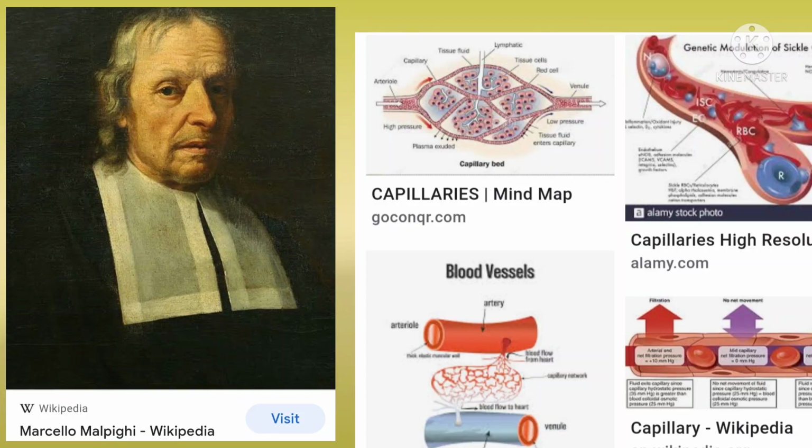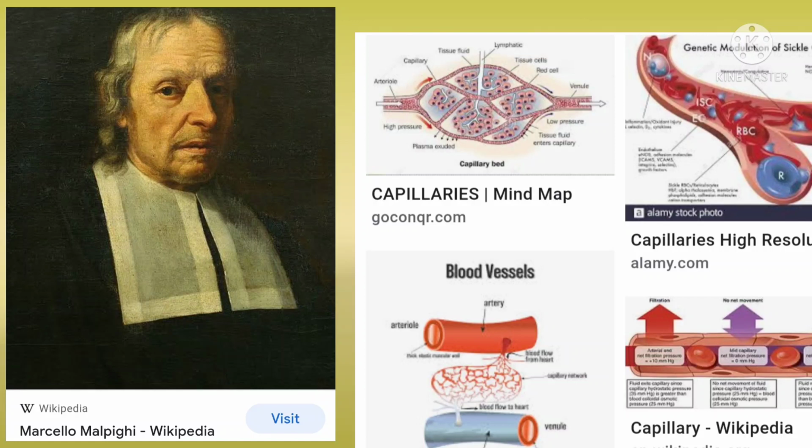Now we know that blood circulates in the blood vessels. But how did the scientists find out that blood moves in the blood vessels? Is it possible to demonstrate the movement of blood in vessels without damaging the vessels?